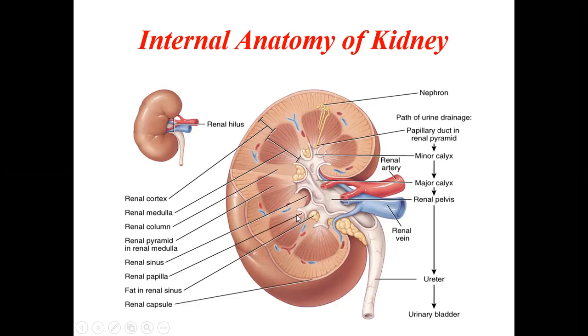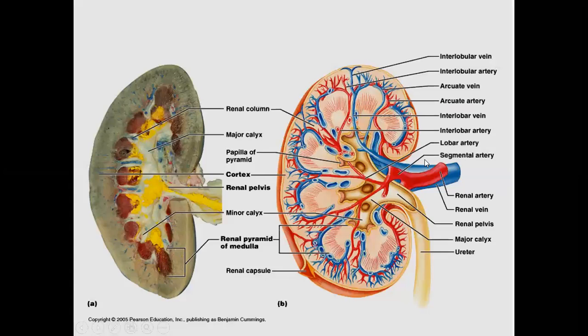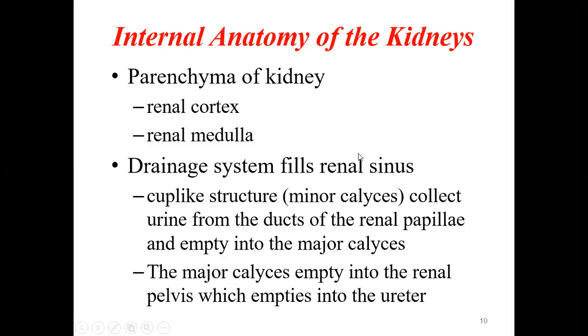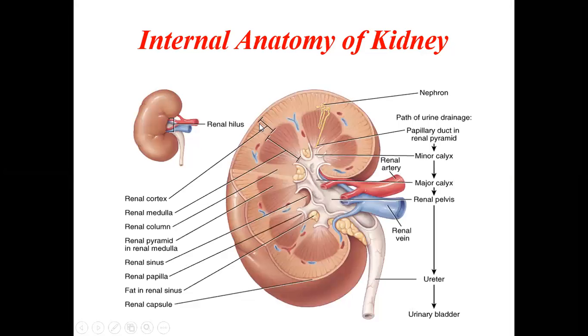These renal papillae open into structures called the minor calyx, and these join to form the major calyx. Major calyx here and minor calyx here, small. Here I can see the structure of the kidney along with the blood vessels, the arteries and the vein. We'll talk about that. Coming to the internal anatomy, the parenchyma of the kidney consists of two parts, the renal cortex and the renal medulla, as you saw.